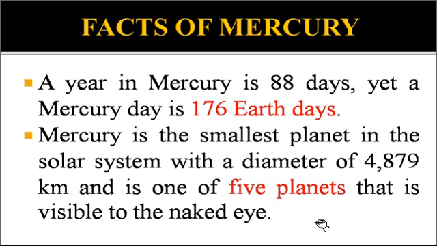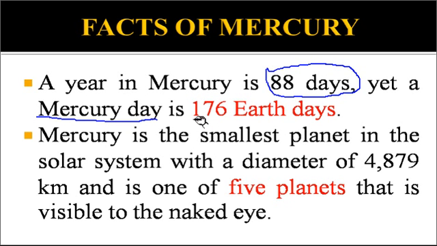A year in Mercury is 88 days, yet a Mercury day is 176 Earth days. You can see the information here: a year in Mercury is only 88 days, but a day in Mercury is 176 days on Earth. I have already discussed space time in my previous videos of the Universe series.